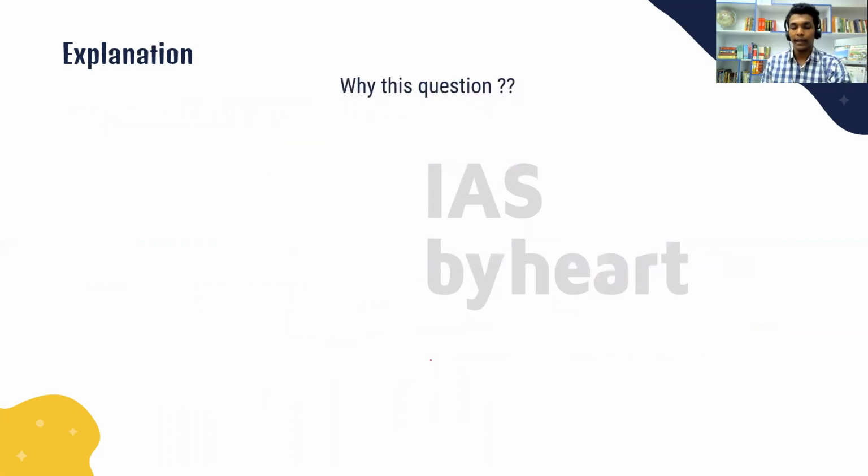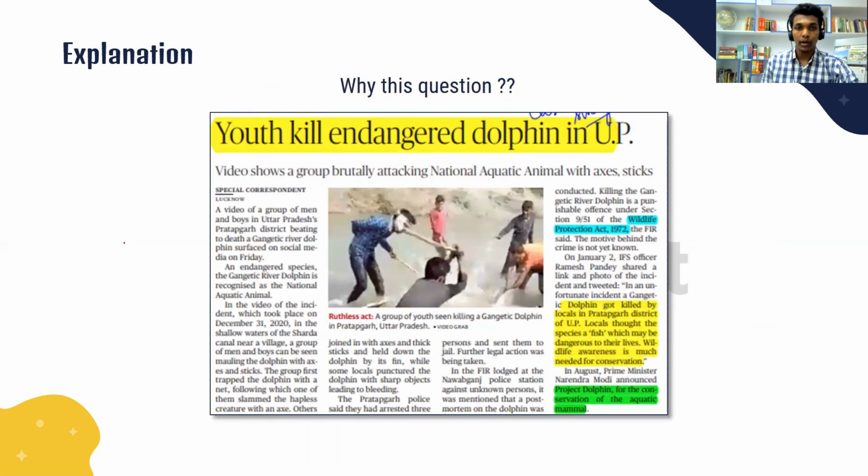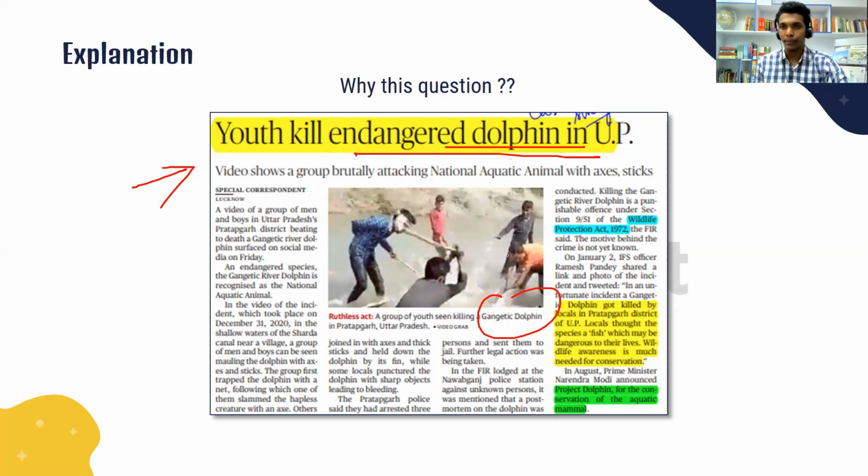So let me tell you why I asked this question. A very sad thing happened. Youth killed endangered dolphin in UP. Gangetic dolphin was attacked and killed brutally by a group of youth. They saw this as an alien fish species. So you can see how bad the wildlife awareness is among the people. They thought it is a very poisonous kind of fish and attacked and killed it in Uttar Pradesh. So this is the reason why we should improve wildlife awareness amongst the people.